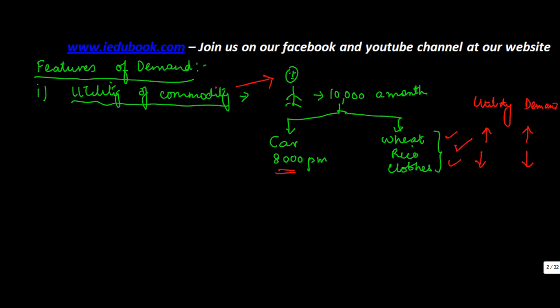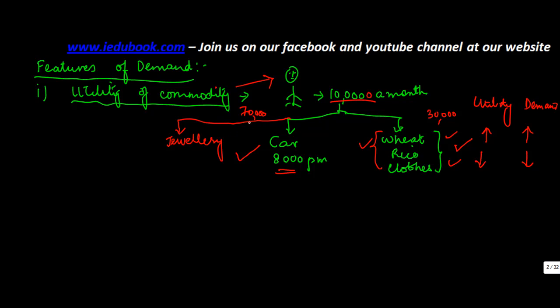Now let's say instead of 10,000, this person was earning 100,000. Then he can very easily buy these things. Right? Let's say he spent 30,000 on this. So with the balance 70,000, he can afford a car. Okay? And now he gets a choice to also buy some jewelry. So the question is, where should he spend this 70,000?